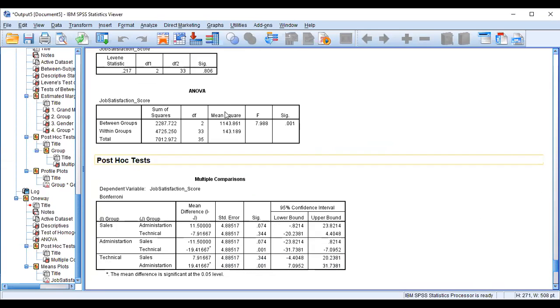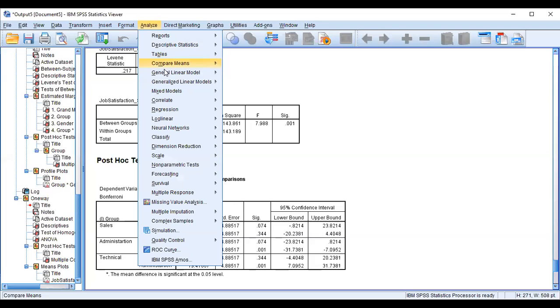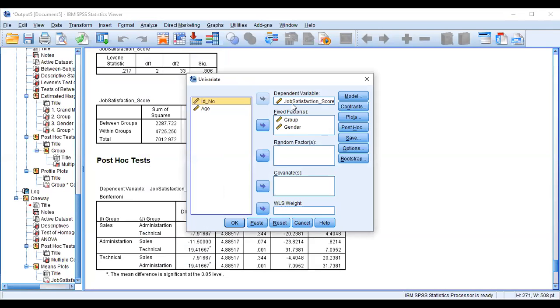So in order to test it, what do we do? We go to Analyze, General Linear Model, Univariate. The dependent variable is job satisfaction score, the fixed factor is group, and the covariate is age. With this input, what are we going to achieve? We are going to test, after adjusting for age, whether there still exists any statistically significant difference in mean job satisfaction score among these three groups.